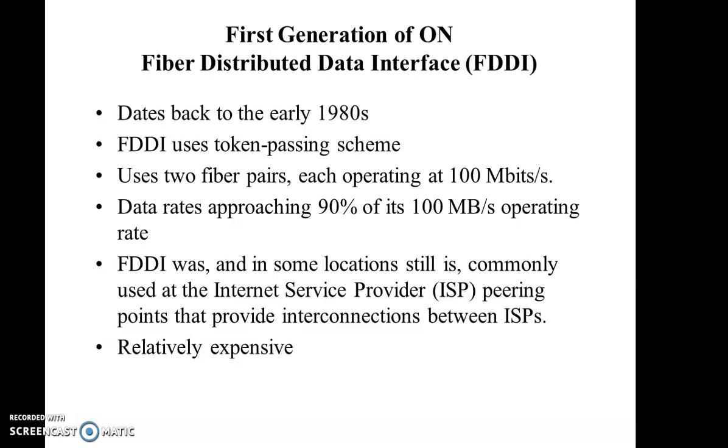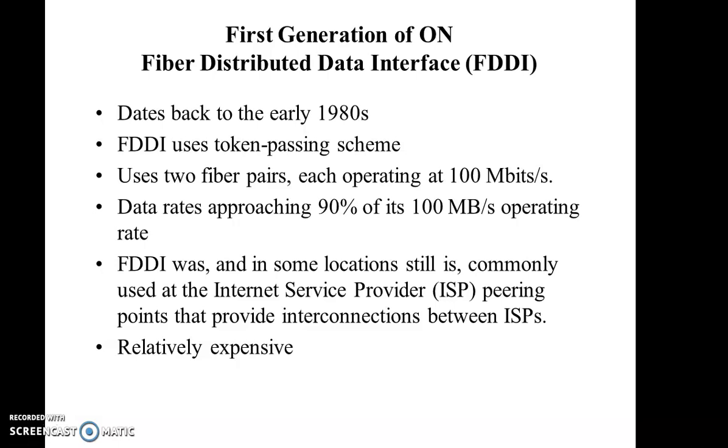FDDI has some different features. It has optical fiber as the physical media. Then it operates in the physical and medium access control layers of the Open System Interconnection, that is the OSI reference model. Then it uses rings based on a token passing mechanism, which are derived from the IEEE 802.4 token bus standard.